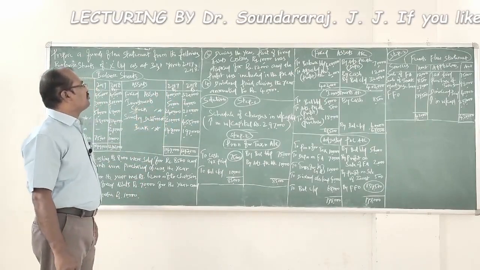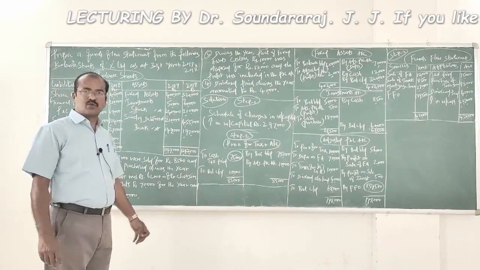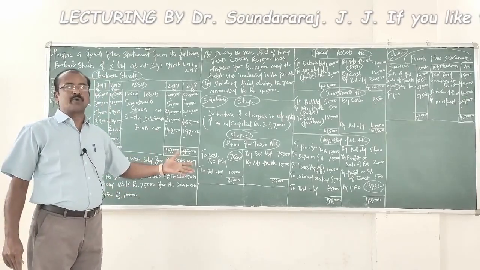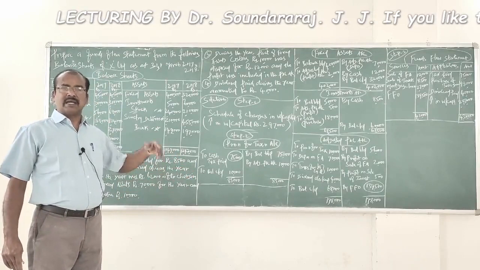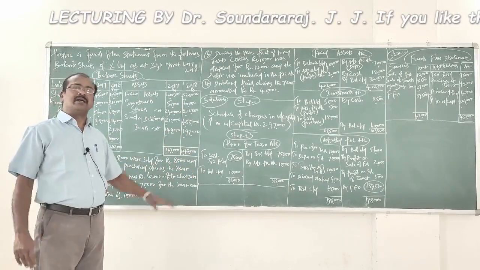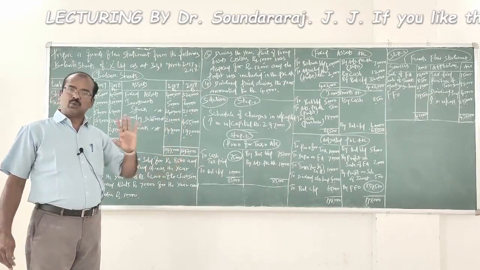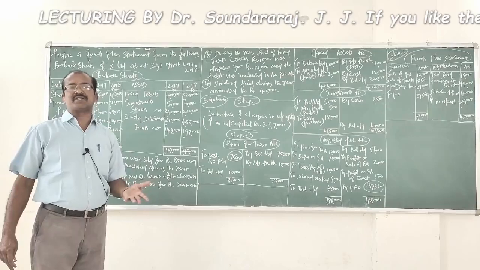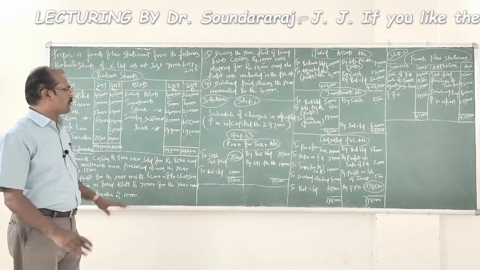Number 4, dividend paid during the year amounted to 40,000 rupees. The dividend before it is paid has to be appropriated from the profit. Therefore, it has to be recorded in the adjusted P&L account, followed by the same amount when it is paid as dividend to the shareholders. It will be recorded as application of funds in the funds flow statement.